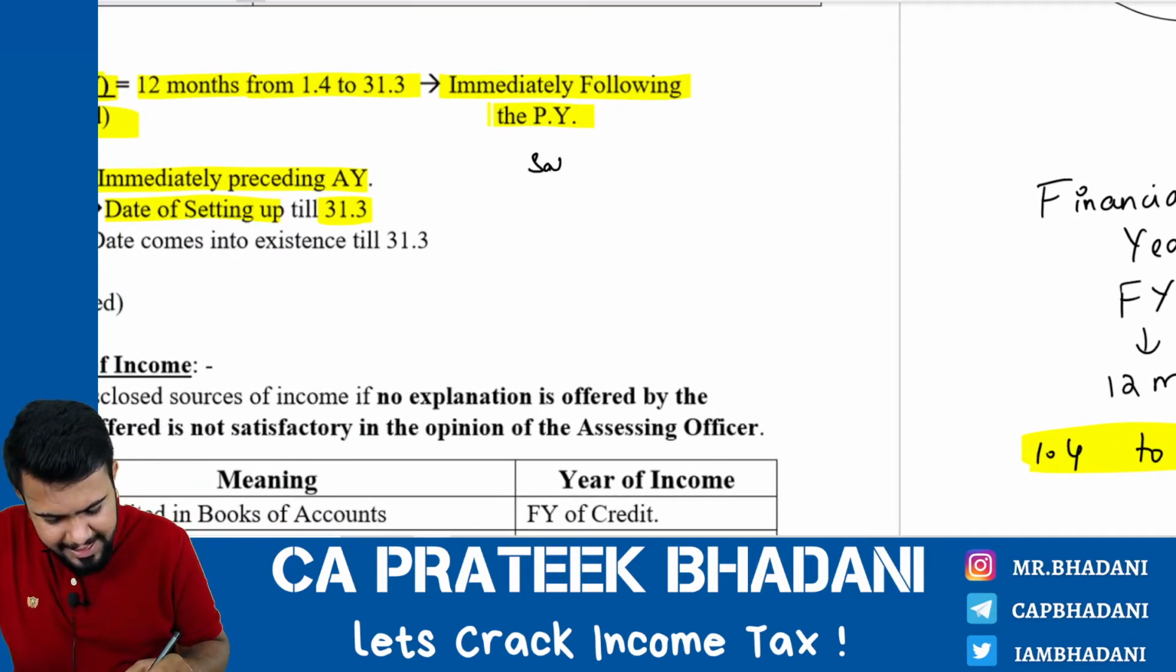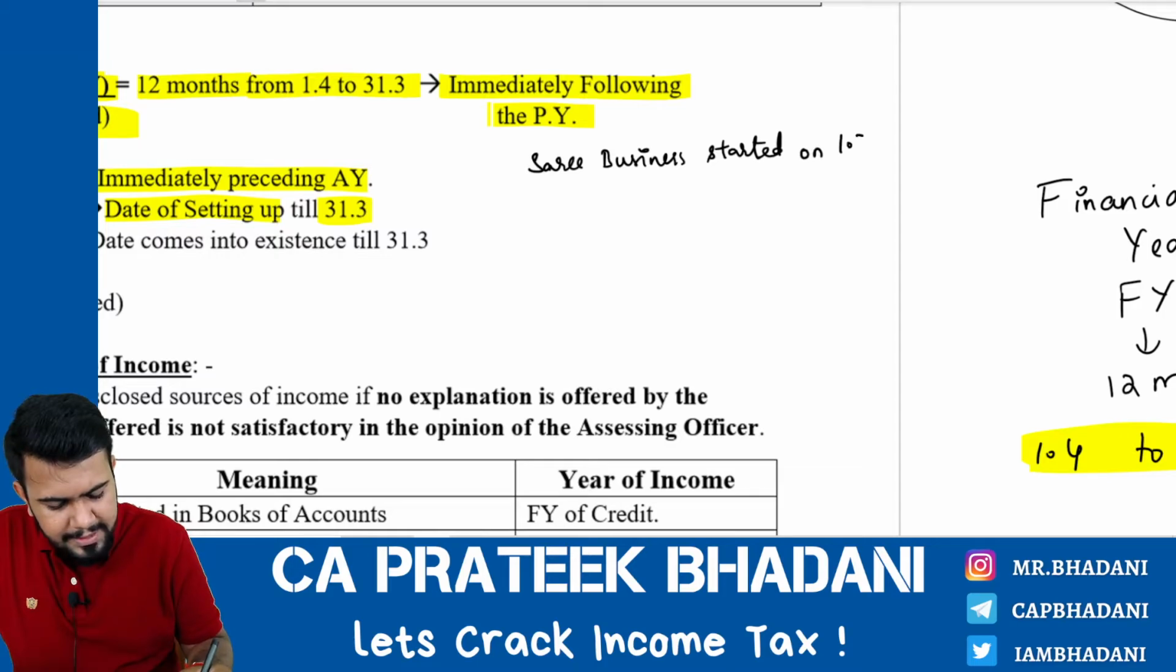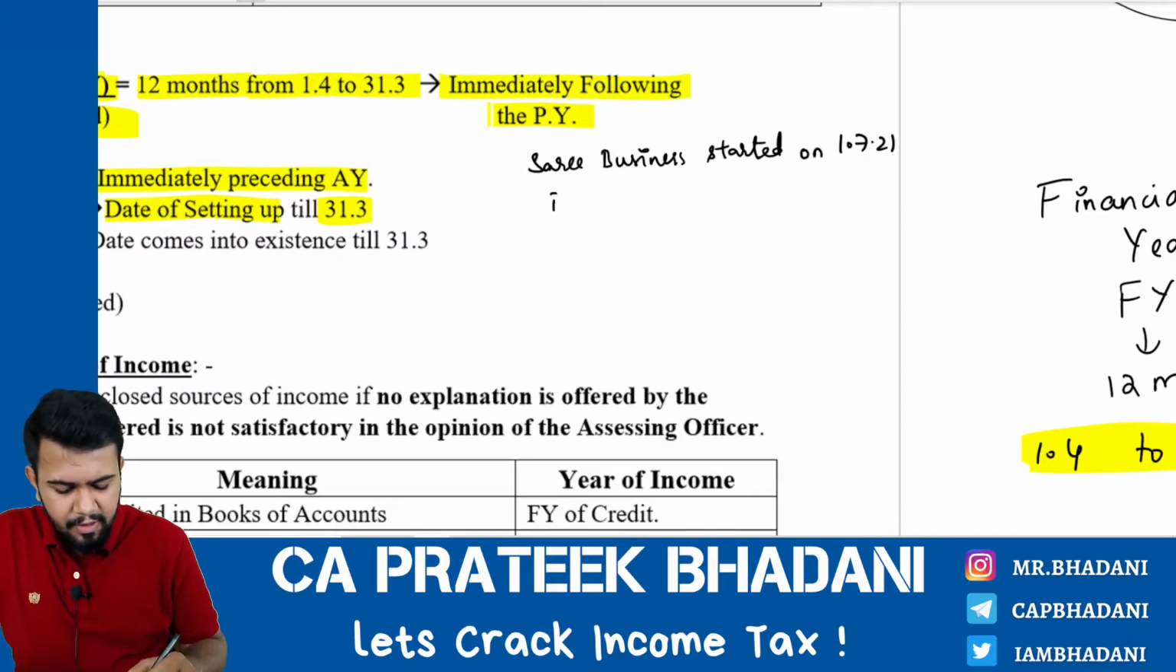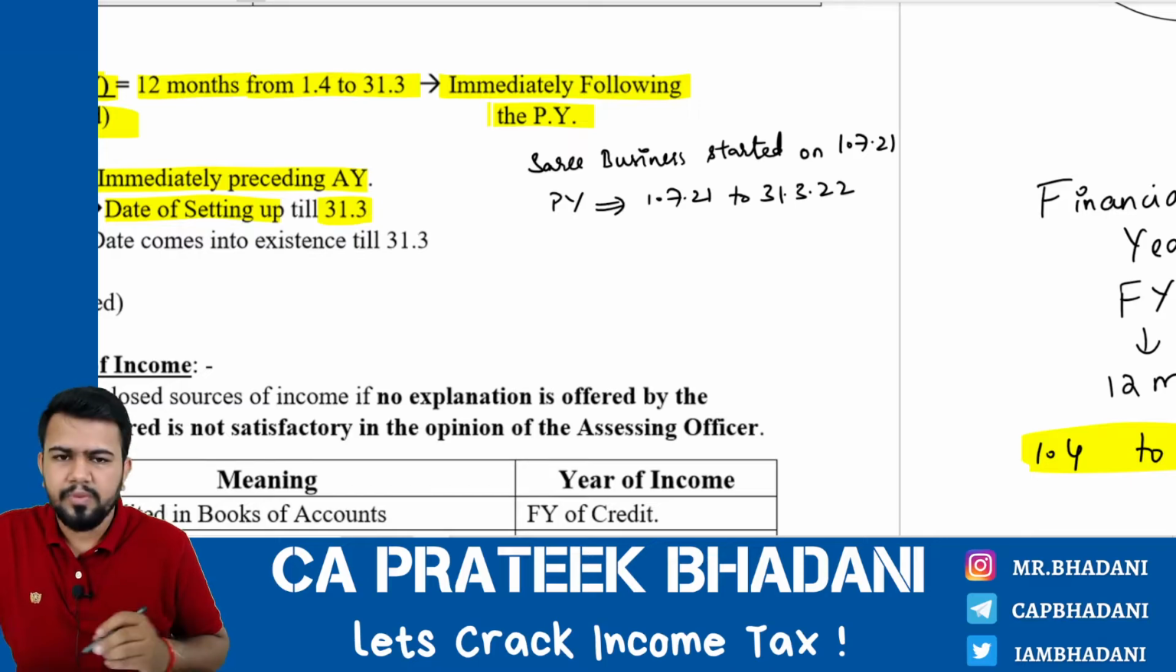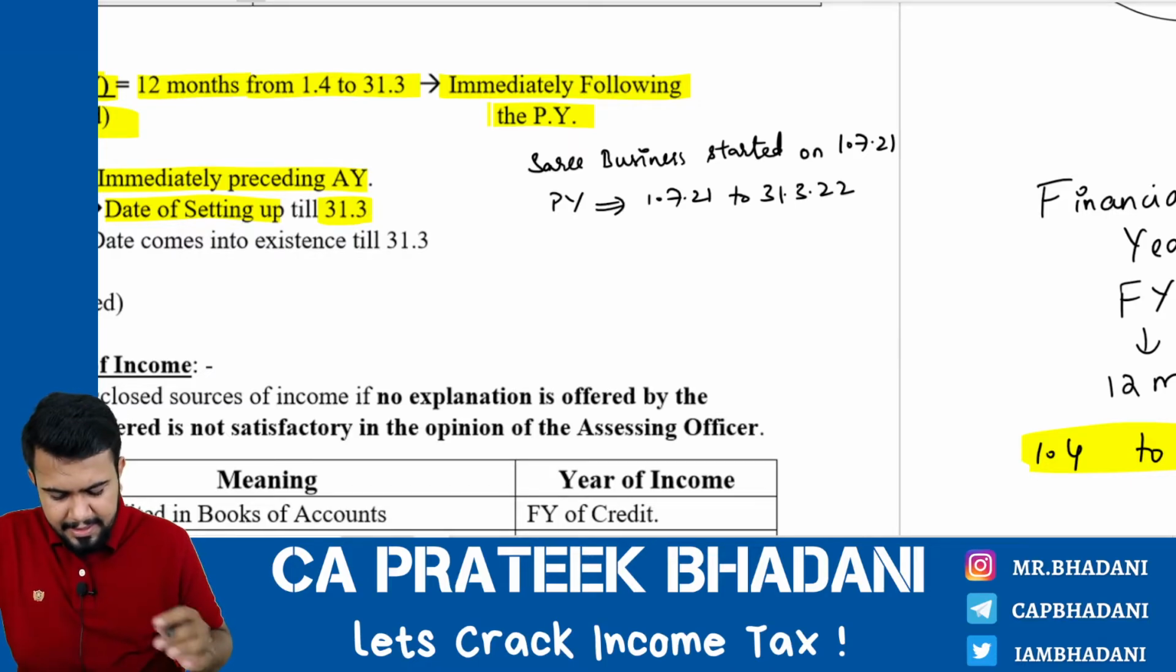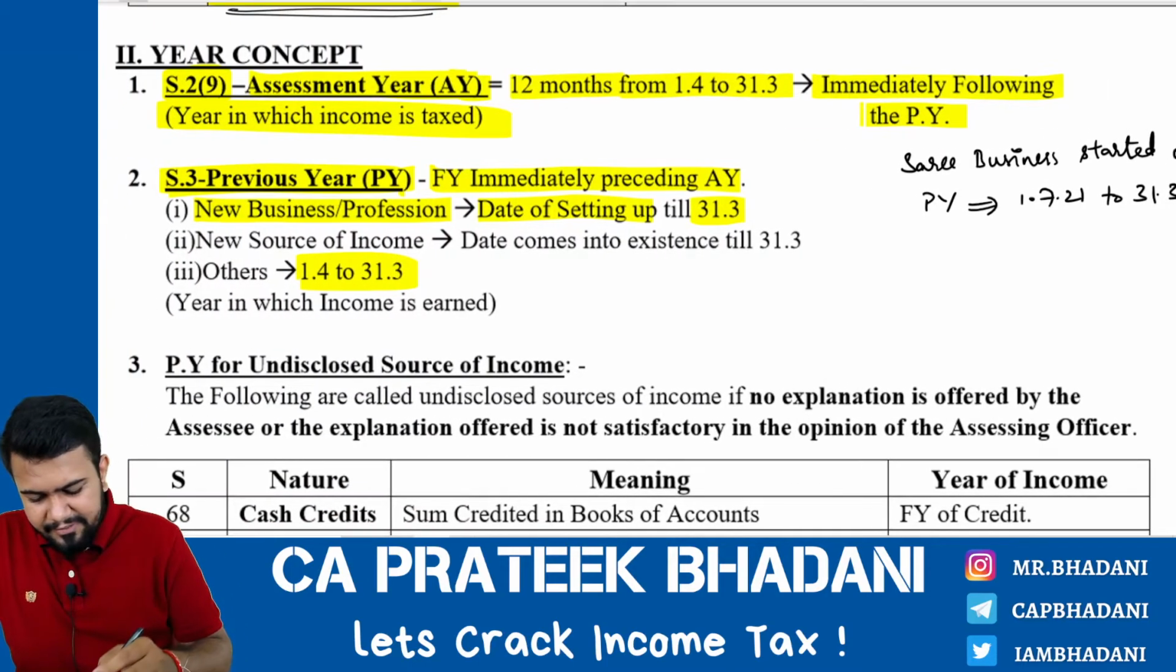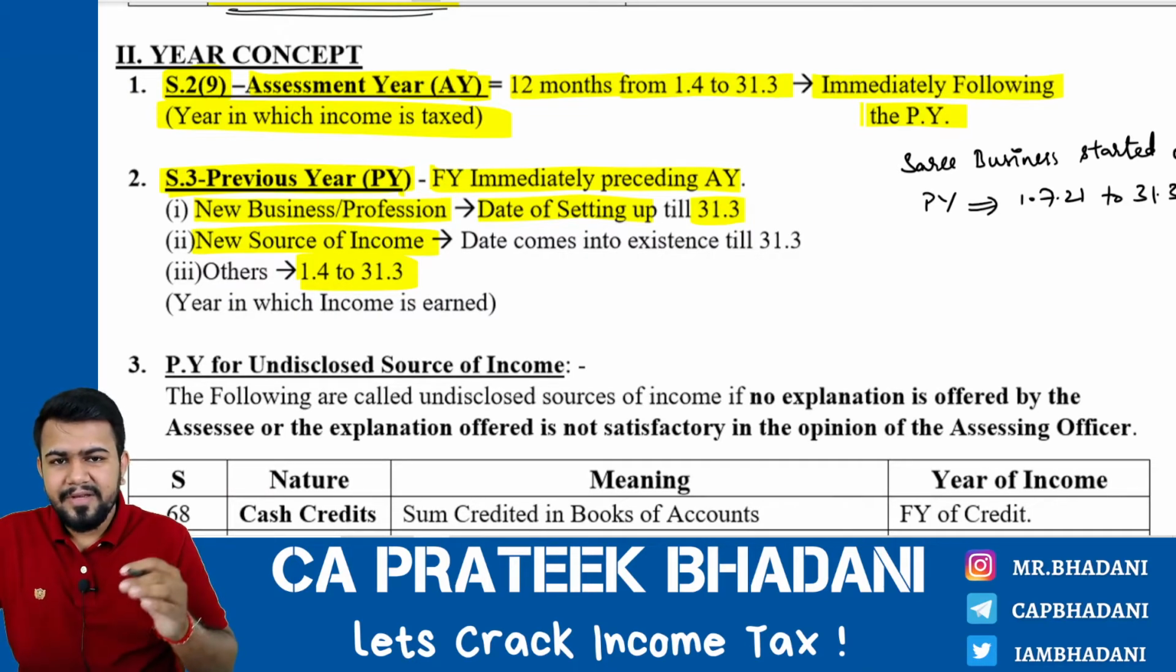So, sari business started on 1/7/21. Then what is the previous year for this sari business? From 1/7/2021 to 31st of March 2022. You get my point?